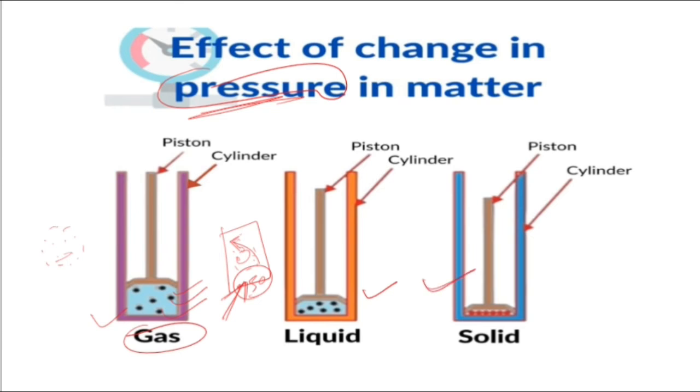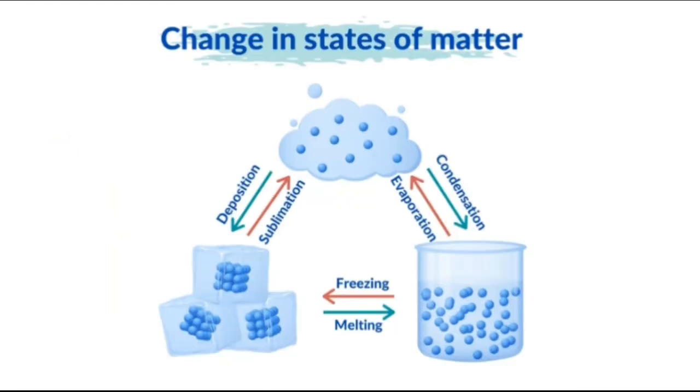Some of the examples are LPG and CNG. You know, right? Both of these are gases, but they are stored in the form of liquid, right? Why? Because they are stored under the condition of very high pressure. They are compressed to be stored inside the cylinder that comes to our home, right?